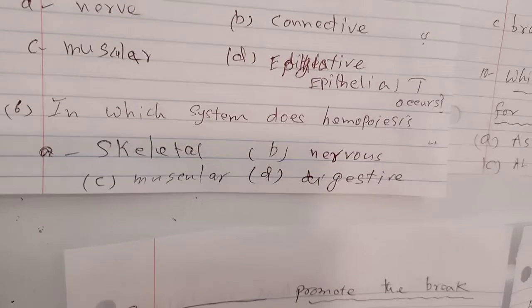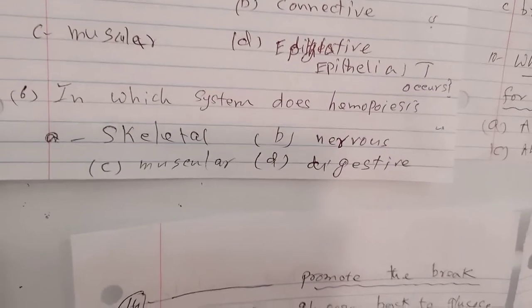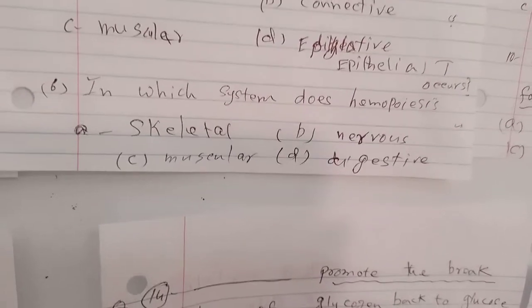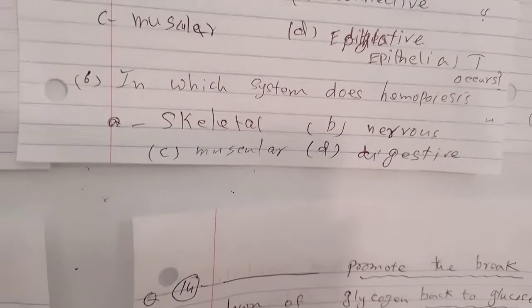In which system does hematopoiesis occur? We already discussed it occurs in the bone, and bone is a part of the skeletal tissue. So A is the answer.